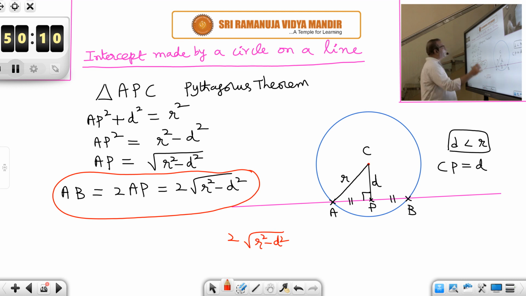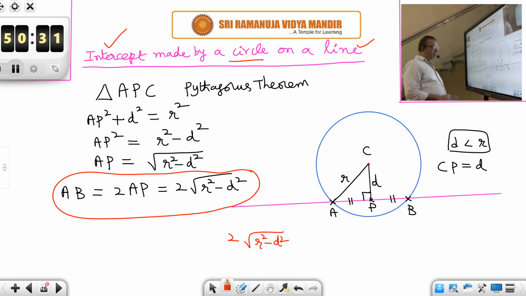The intercept made by a circle on a line is nothing but 2 into root of R square minus D square. What is R there? Radius of the circle. What is D? Perpendicular distance from the center of the circle to the line. So that is D.